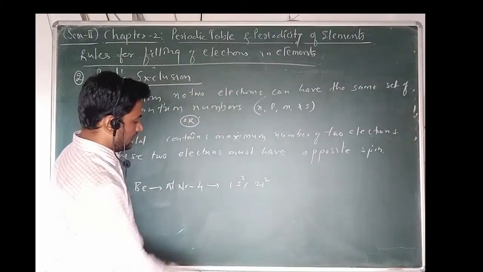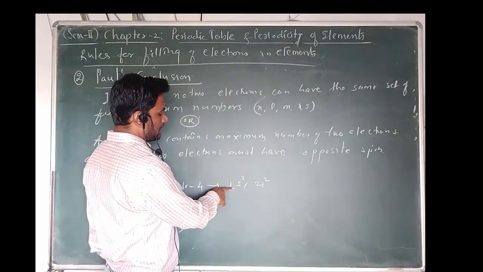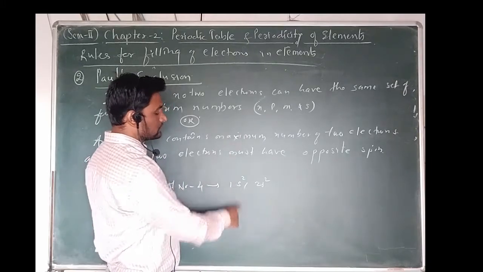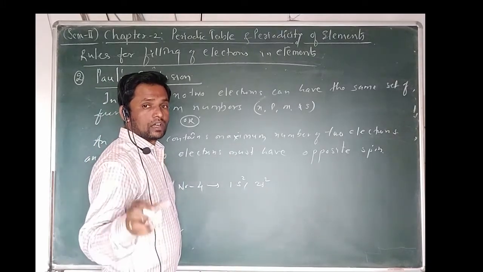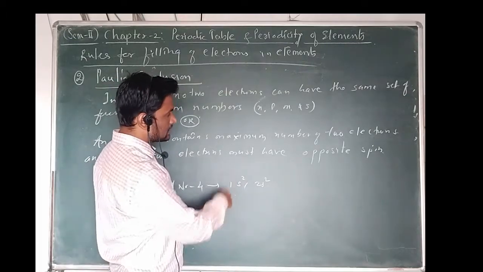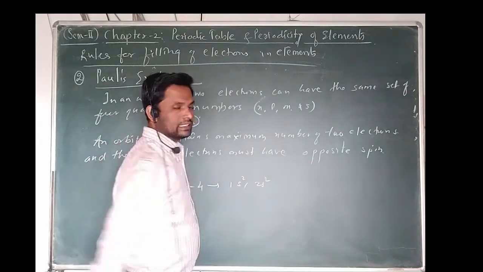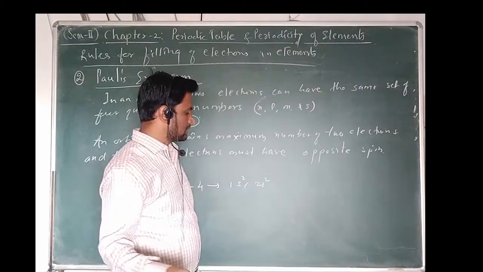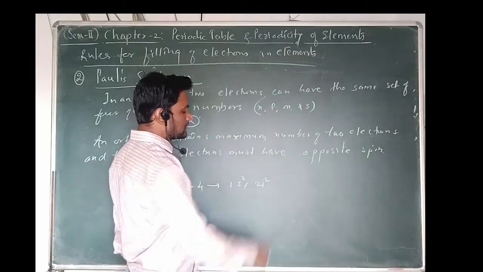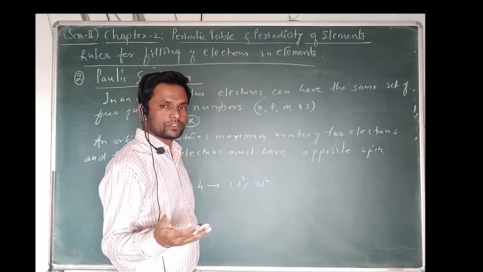It means what? n indicates the main energy level, l indicates the suborbital, where the s orbital is there, m indicates the magnetic quantum number, whether it is which type of rotation, and then the spin quantum number.